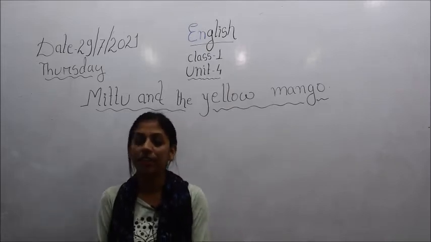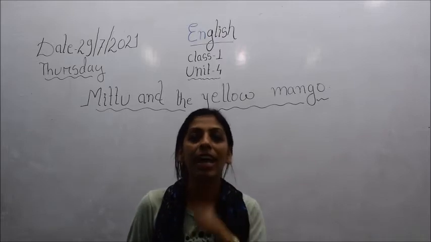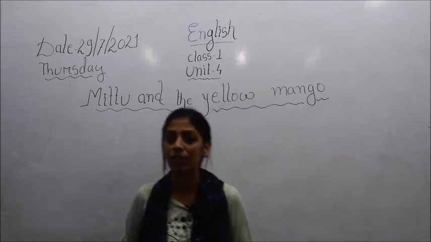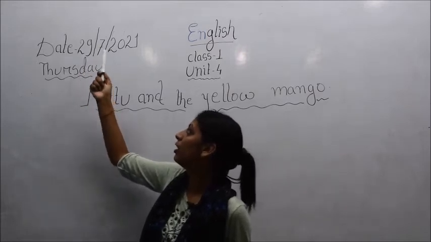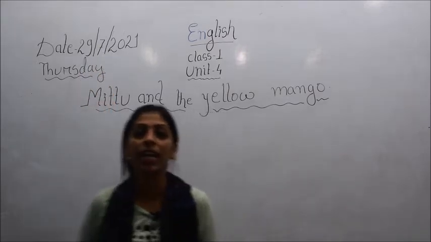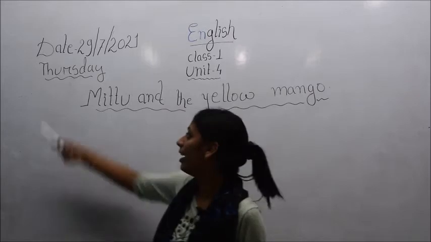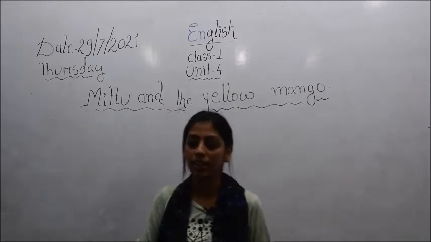So children, before beginning our class today, as usual, we will see what's the date today. Okay. So children, today's date is 29 July 2021. And what's the day today? It is Thursday. Okay children.